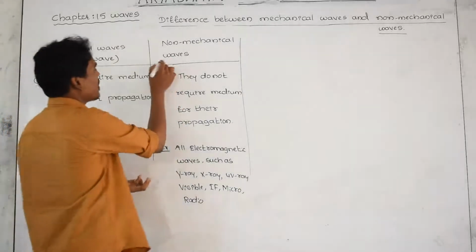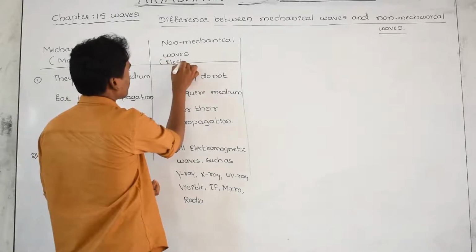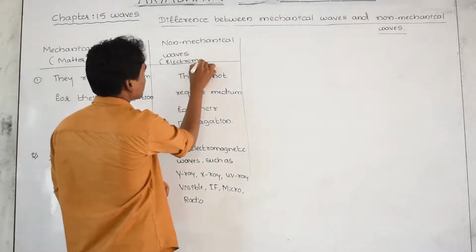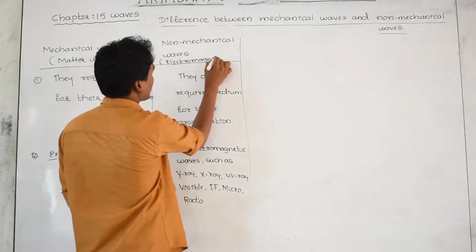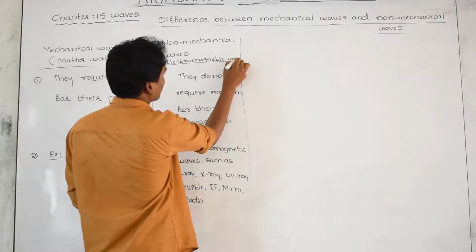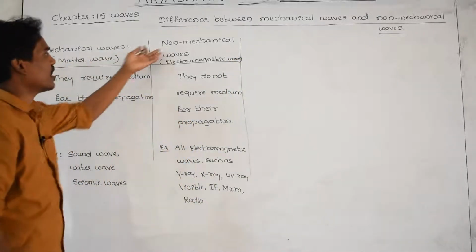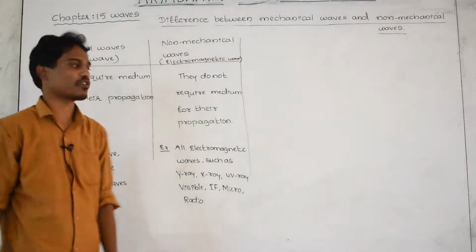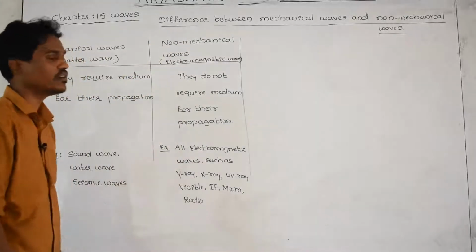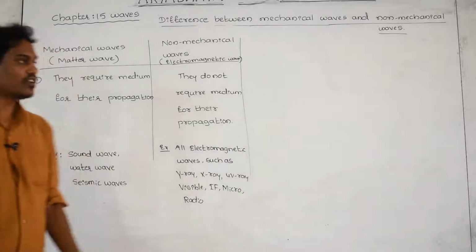And the non-mechanical waves we also call electromagnetic waves, in the sense that they do not require any medium. The other name of mechanical waves is matter wave, and the other name of non-mechanical waves is electromagnetic waves. These are two important differences between mechanical and non-mechanical waves.